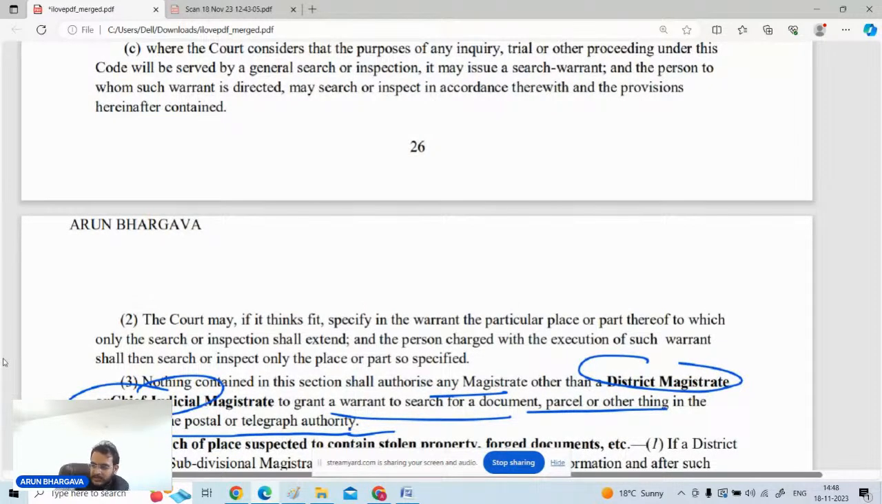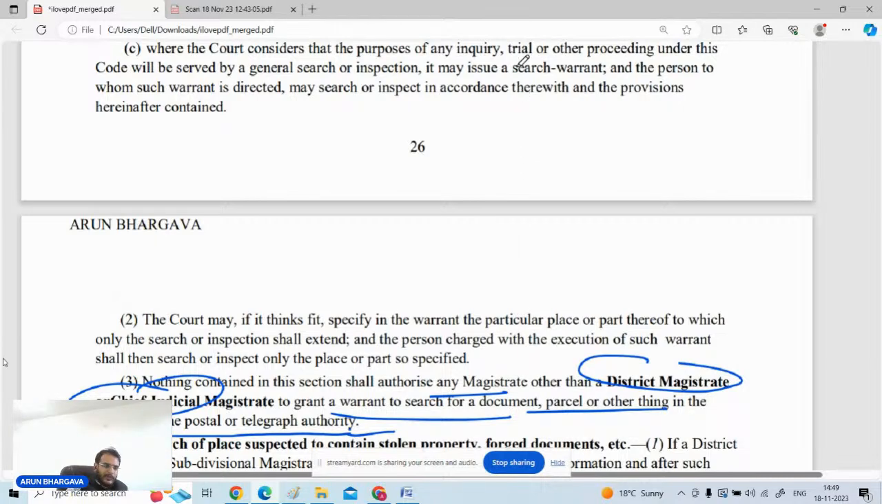Look, whenever the concerned document or thing, etc., is in the custody of the telegraph authority or postal authorities, then it is very clear that the district magistrate or chief judicial magistrate will have the competency to pass orders for the search, and search warrants can be issued. But with respect to other things, if the search is required at some other place, then the judicial magistrate first class also has the competency to pass such orders if a general search or inspection is required.